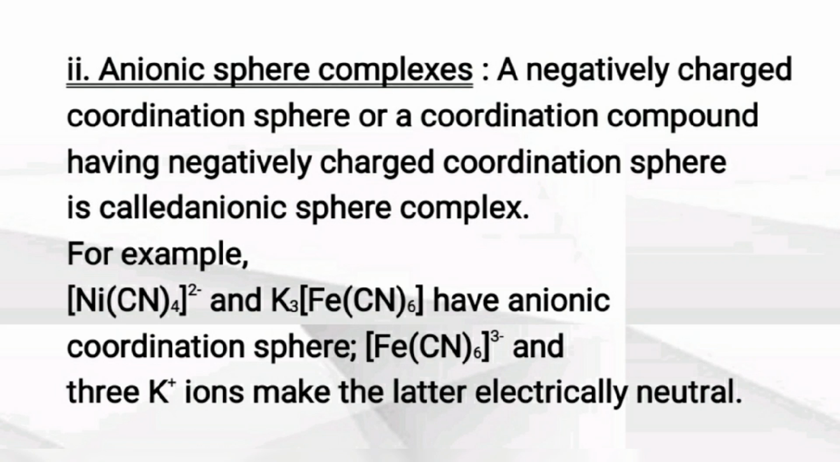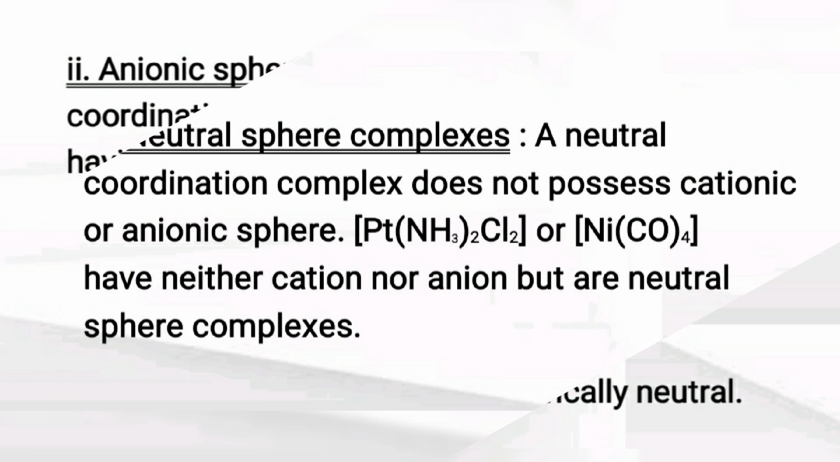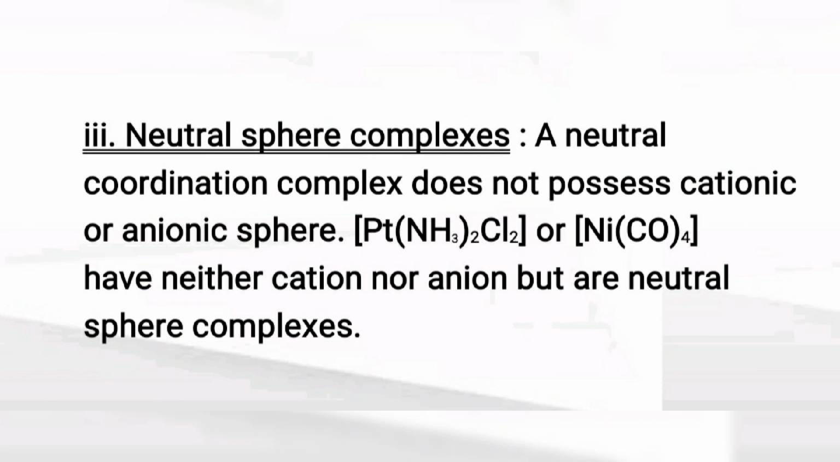Third type, neutral sphere complexes. A coordination compound where coordination sphere does not possess any charge is called as neutral sphere complex. Means they are neither cation nor anion and they are neutral compounds. For example, Pt(NH3)2Cl2 is a neutral compound. Also second example Ni(CO)4. So such compounds are neutral sphere complexes.